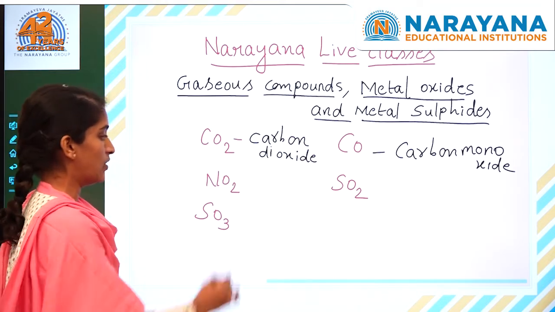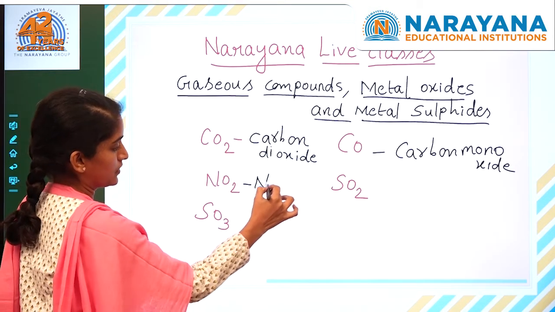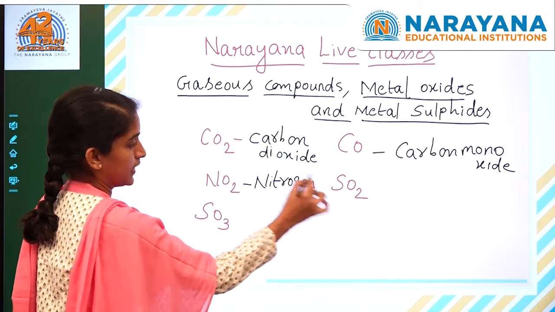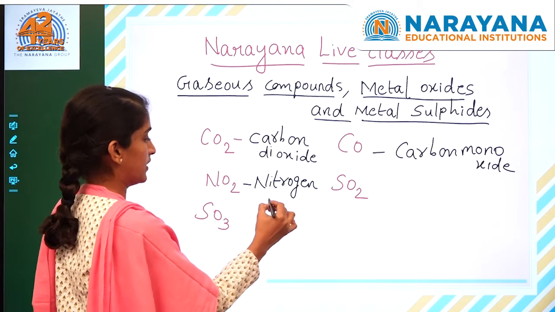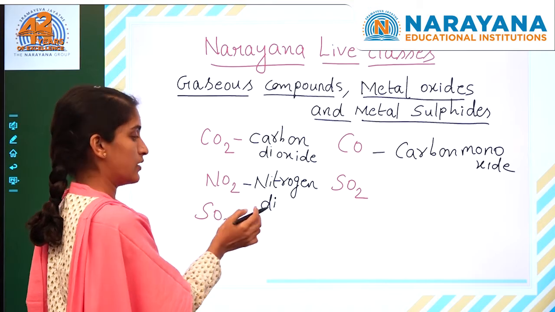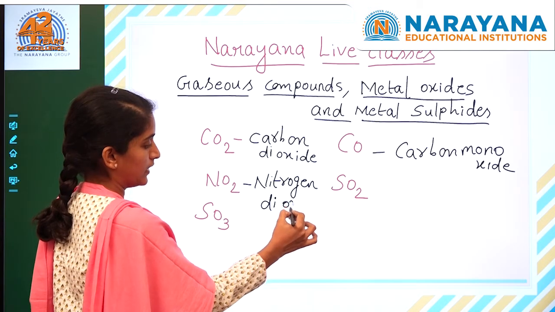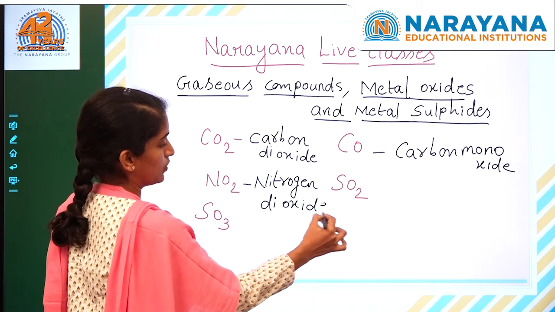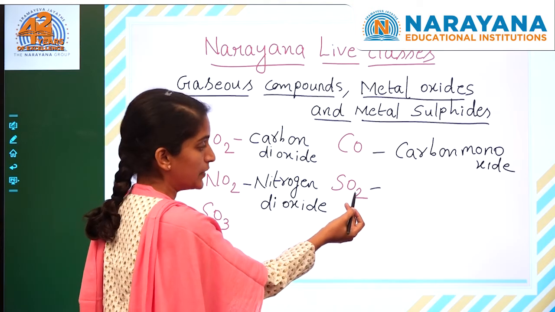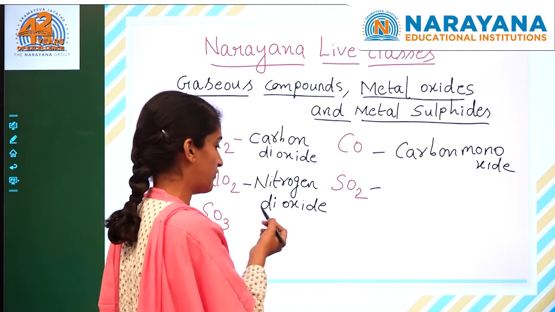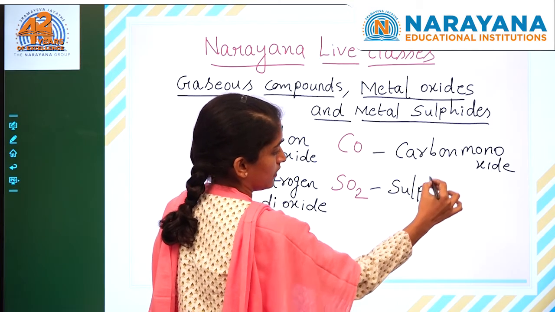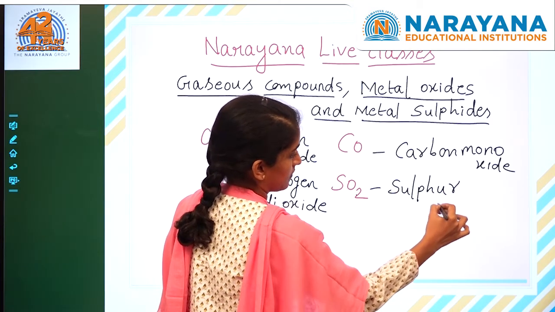Next, the chemical name of NO2 is nitrogen dioxide. Now, in dioxide we are using the di for two oxygen atoms. There are two oxygen atoms, so we are using the prefix di. SO2's chemical name is sulfur dioxide. Now, one sulfur atom, two oxygen atoms, so here also we are using the prefix di. Sulfur dioxide.